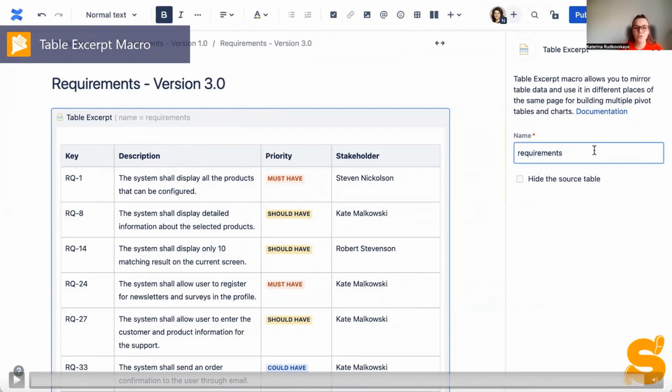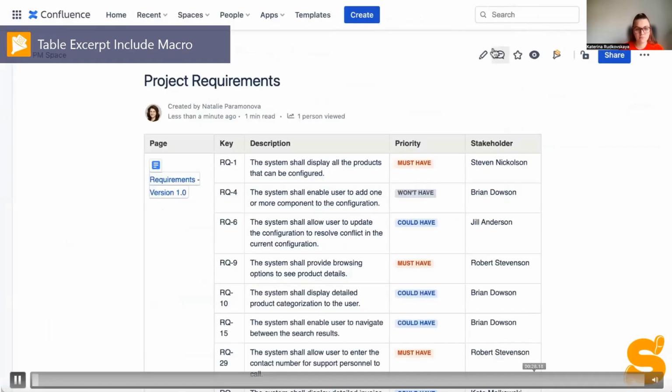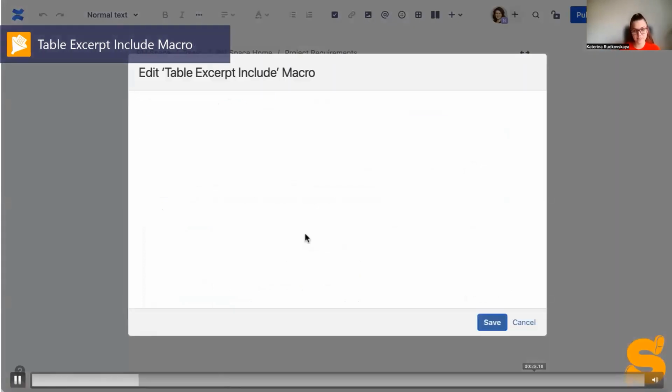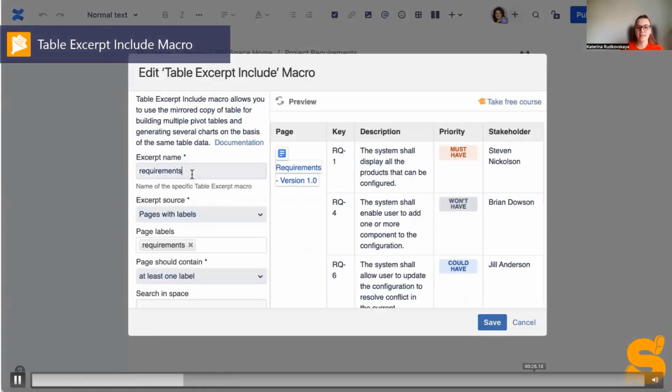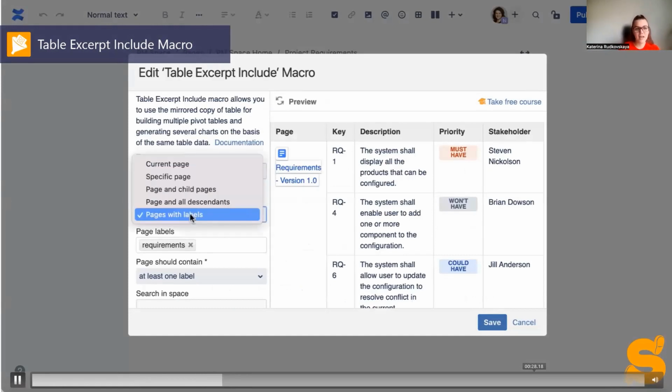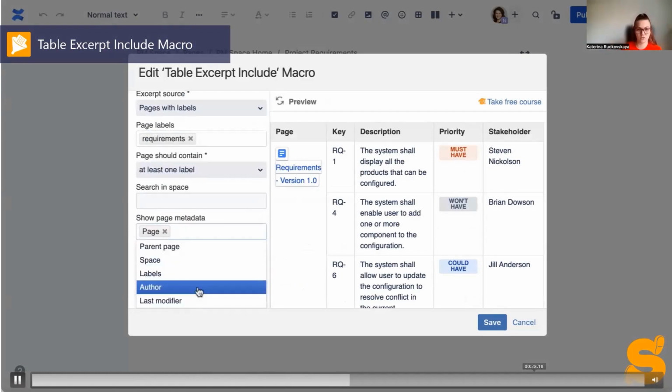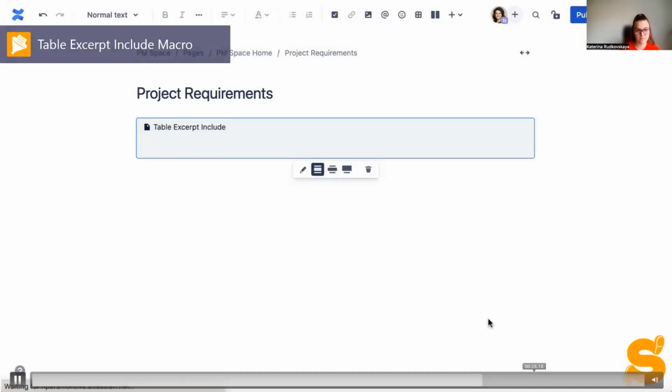So here you can use unique or equal to all the related table excerpt names. So it all depends on your case. To collect data from separate tables, you should use the Table Excerpt Include macro. This macro gives you the possibility to reuse data from all across Confluence, and it also allows you to share other insights about the source pages.